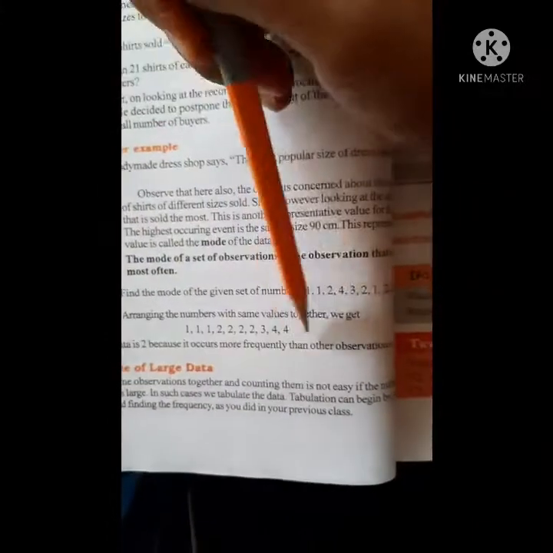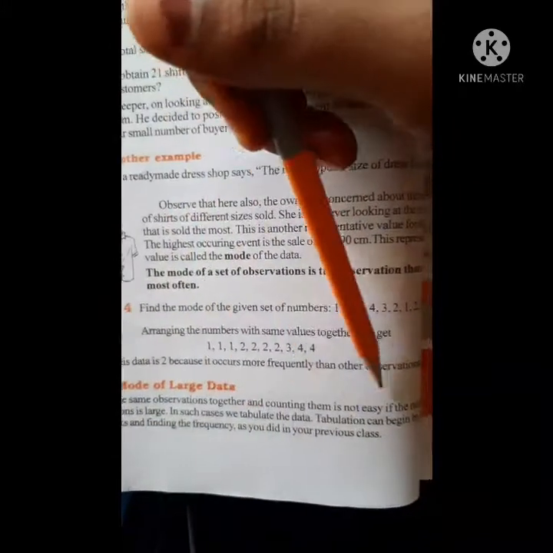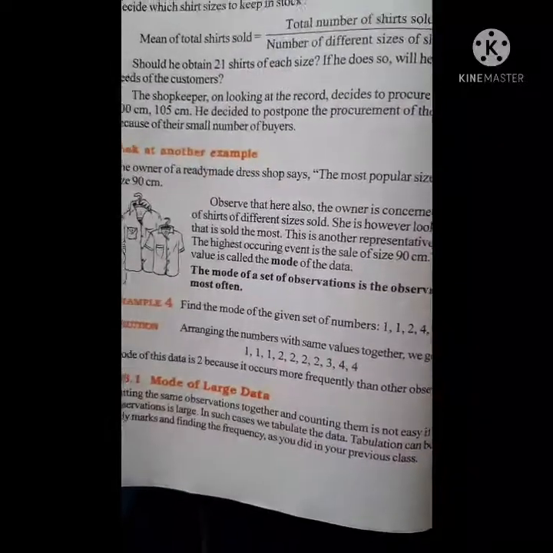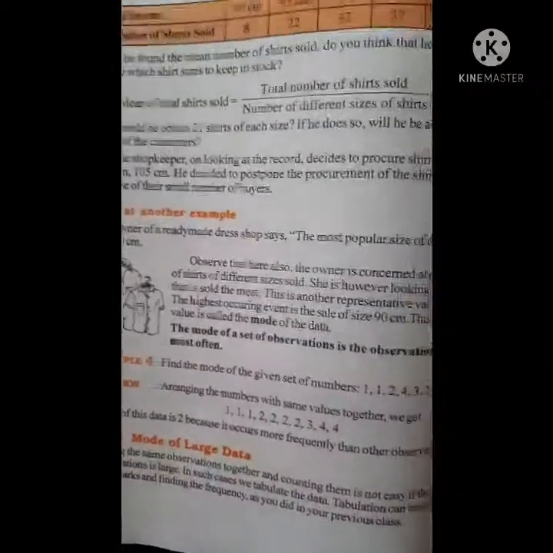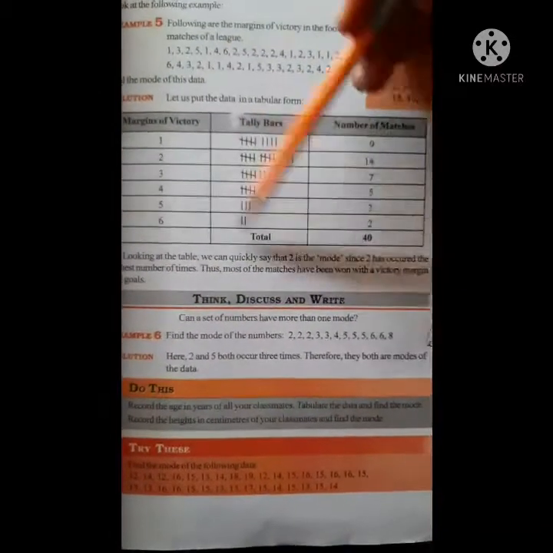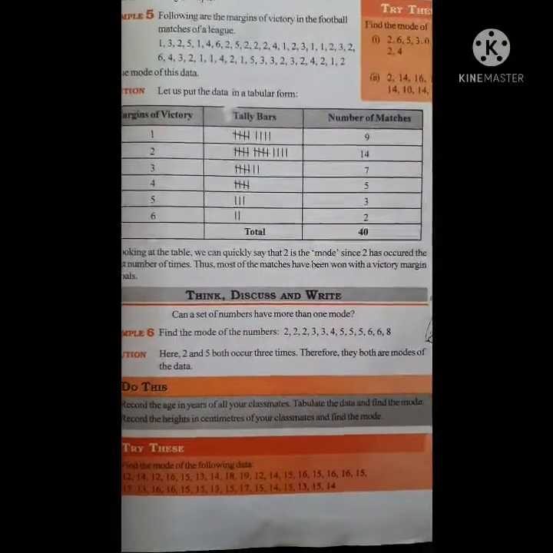Putting the same observation in tabular form, we can use tally marks and find the representative. The same thing we can put in a table and find the tally marks. You can see here the tally marks. This is the type we call tally marks.